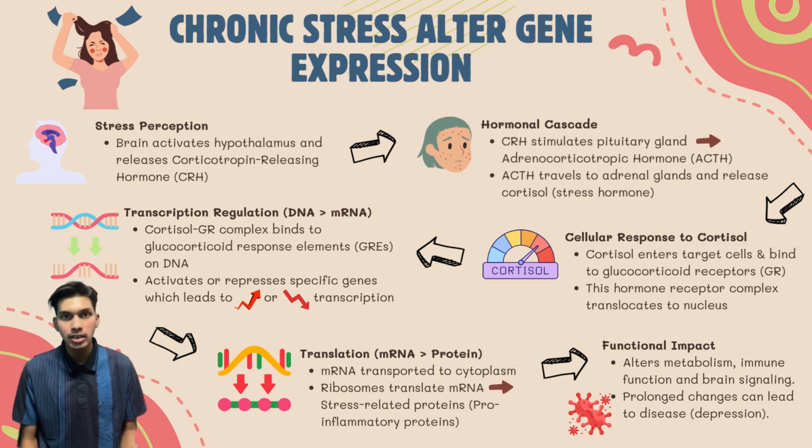Inside the nucleus, this complex acts like a transcription factor by binding to a particular DNA sequence known as glucocorticoid response elements (GRE). This binding can either activate or suppress the transcription of specific genes, depending on the context and the cell type. This process initiates the first step of the central dogma, where DNA is transcribed into messenger RNA.